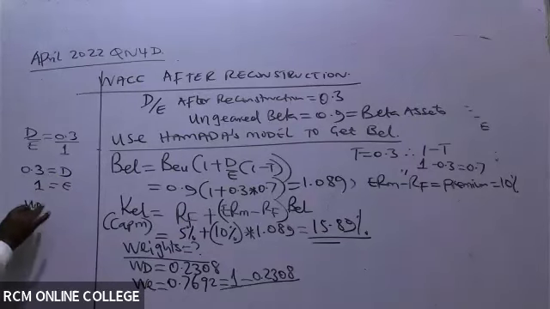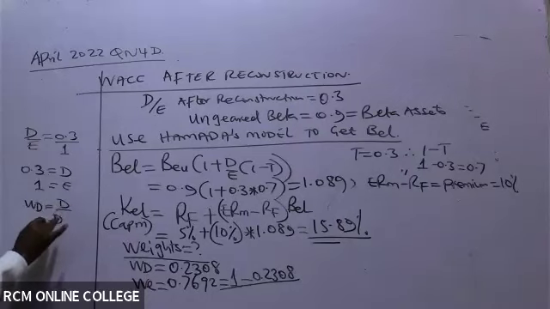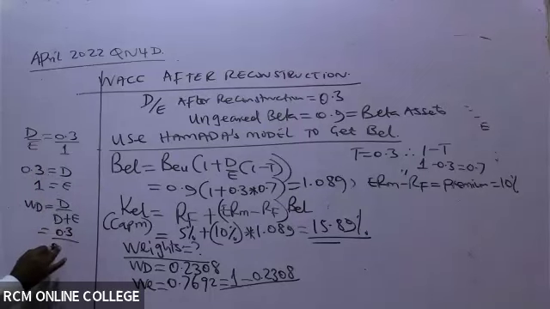And of course, the weight of debt is debt over debt plus equity. So the debt is 0.3 over debt 0.3 plus equity of 1. So this will be 0.3 over 1.3. Just try that and you'll be able to see that the weight of debt is 0.2308.